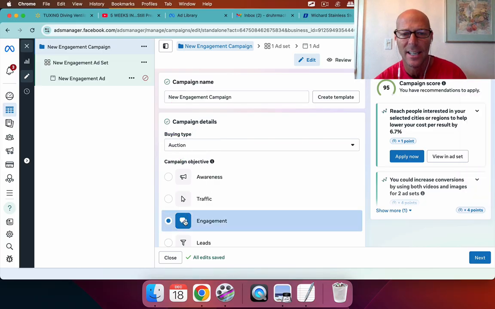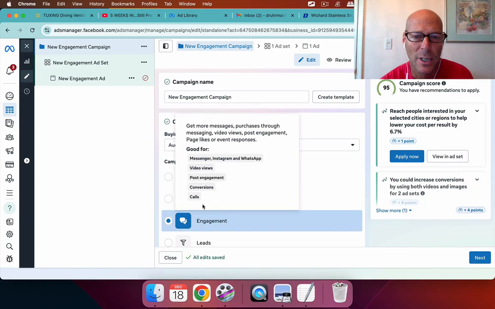Why is that? If you look at it, it's something that we want to get more people through Messenger, and we want to get more video views, right? We want to get more conversions, calls. It's good for all those things.